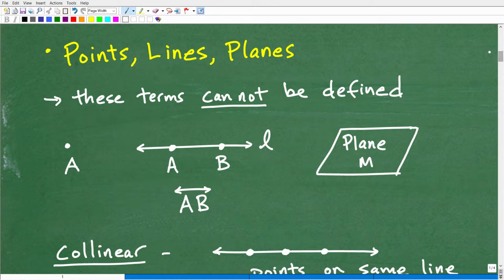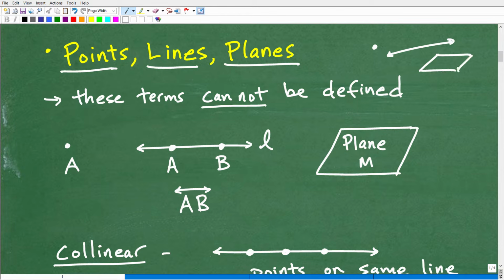All right, so let's start off with points, lines, and planes. What we're going to be doing here to establish the foundations of geometry is to start giving you some definitions. We've got to start talking about concepts, and we have to break things down into their smallest parts. When we think about geometry, we think about things with points, like here's a point there, and then we have lines, and then planes are like a piece of paper turned on its side. These are the building blocks, like the DNA that make up geometry.